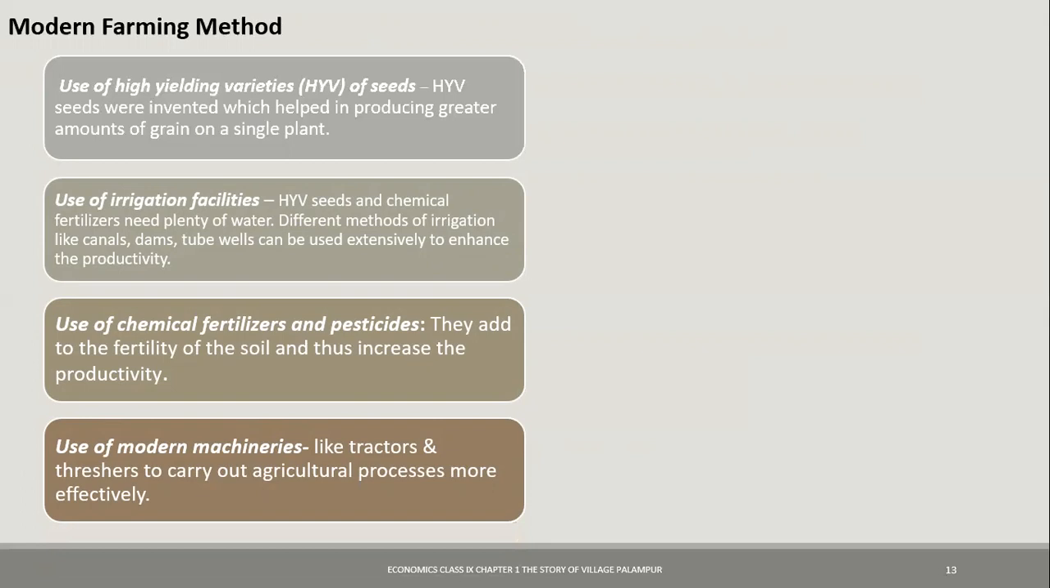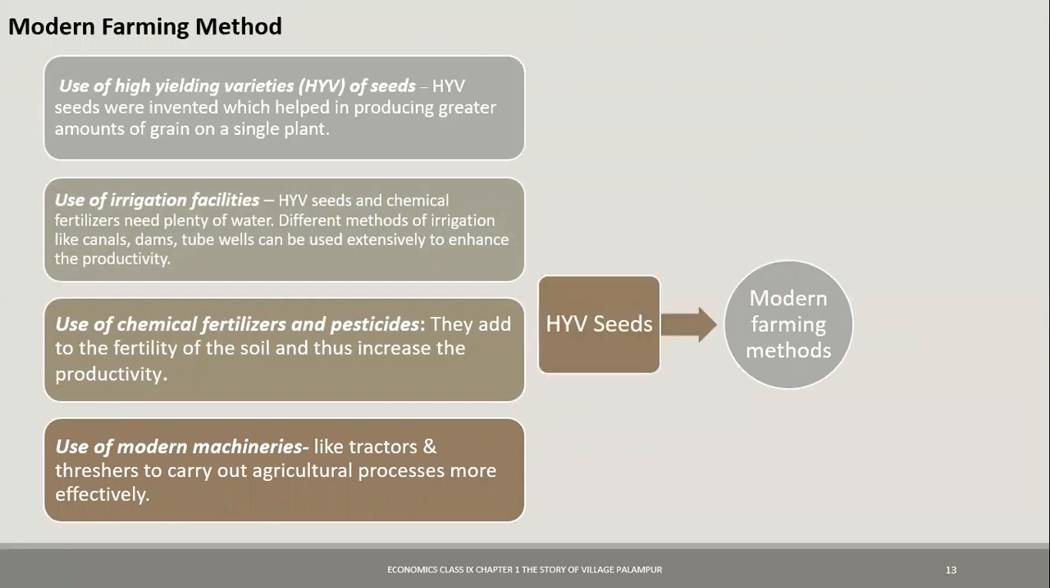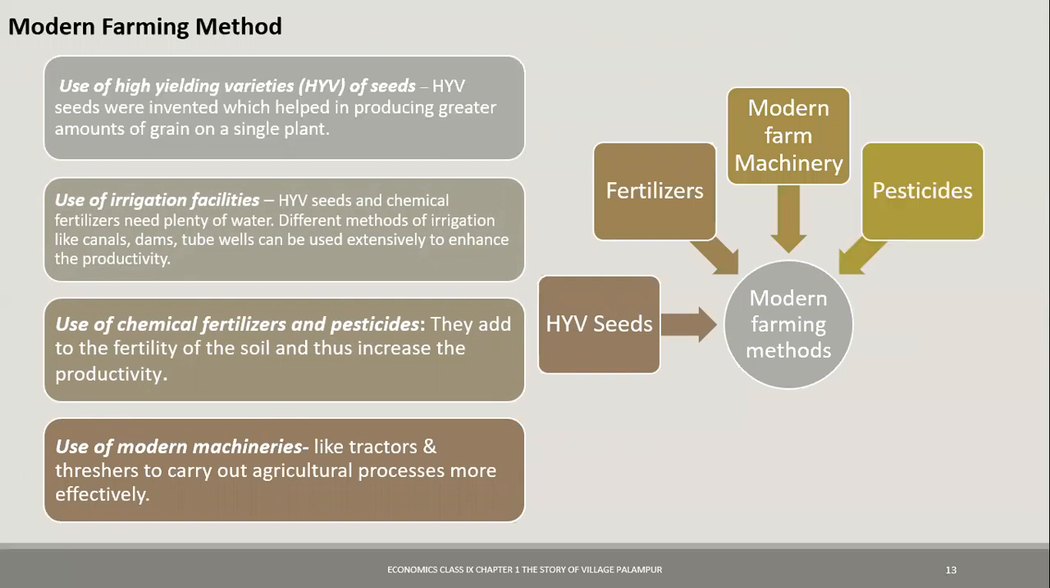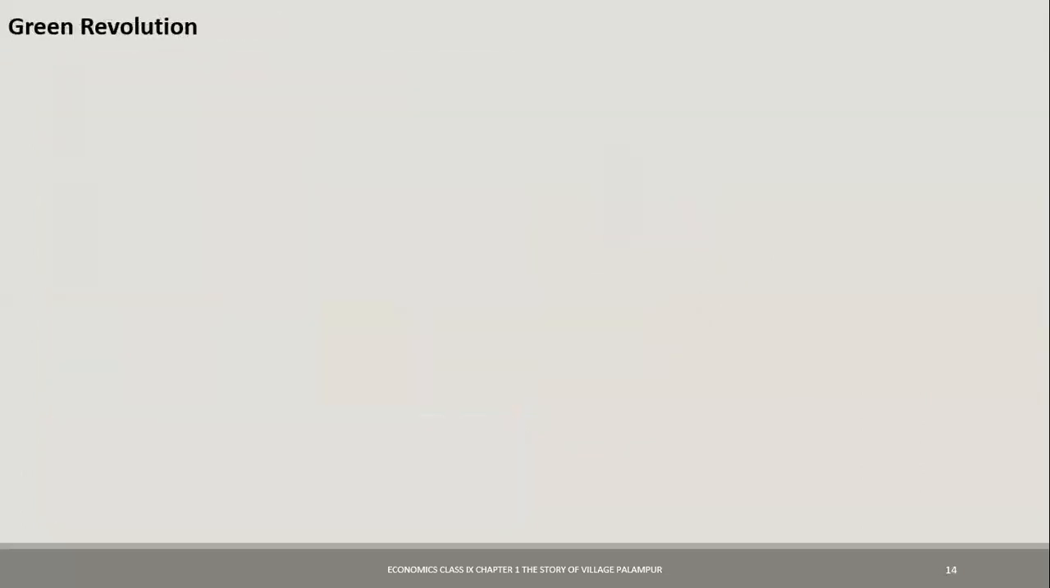So in short, when we want to see what modern farming methods include, we'll see like this. Modern farming methods include HYV seeds, fertilizers, modern farm machinery, pesticides, and irrigation. So when the Green Revolution took place, all these things were made available.